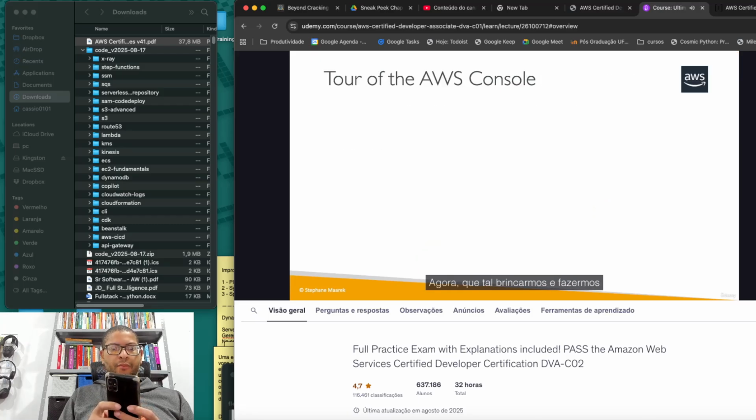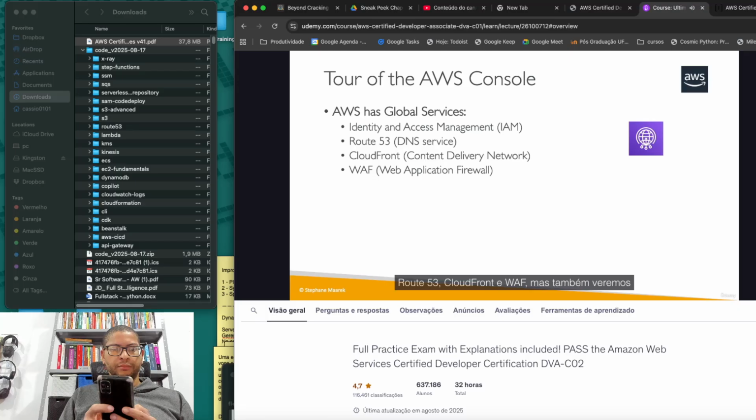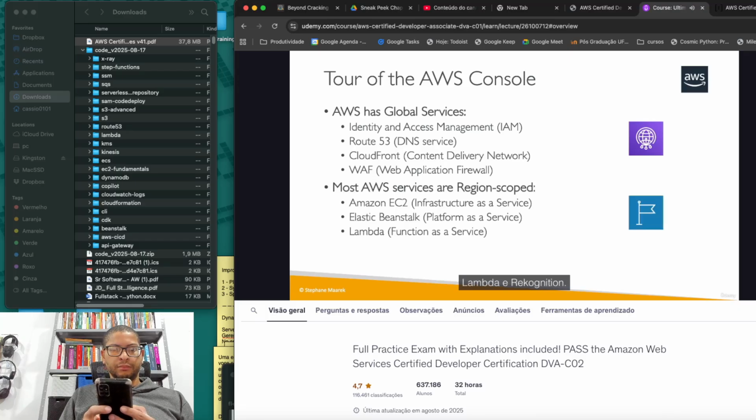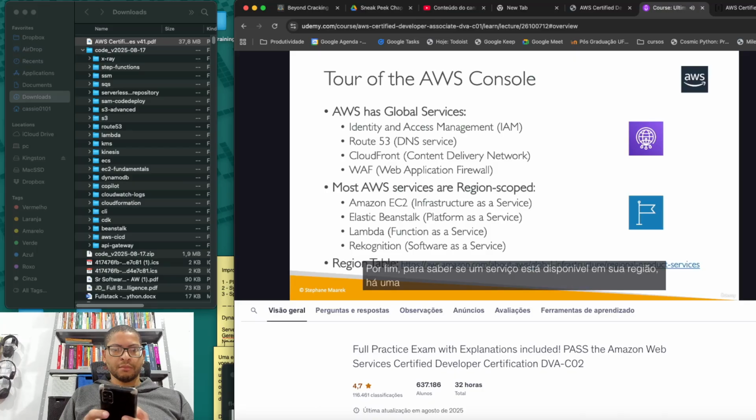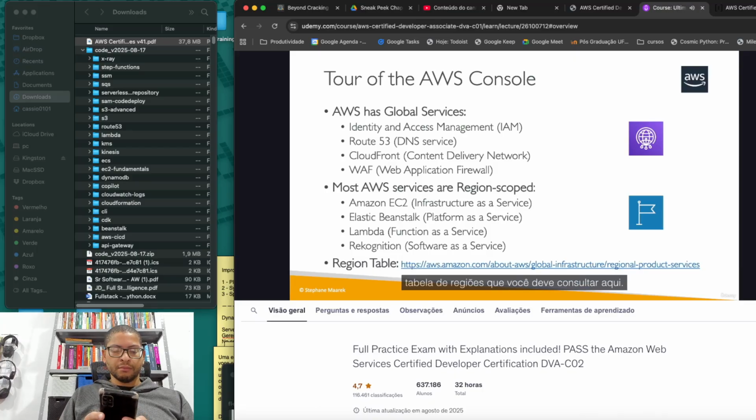So now, how about we just play around and do a tour of the console? We'll see that AWS has global services such as IAM, Route 53, CloudFront, and WAF, but we'll see that also most AWS services are going to be region scoped, such as Amazon EC2, Elastic Beanstalk, Lambda, and Rekognition. Finally, to know if a service is available in your region, there is a region table you should check out right here.